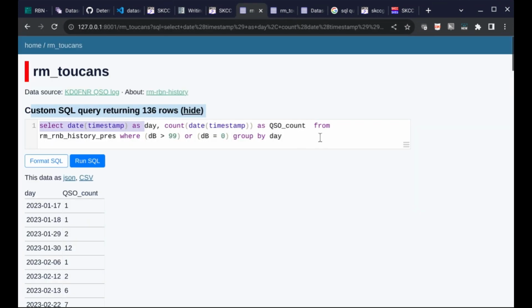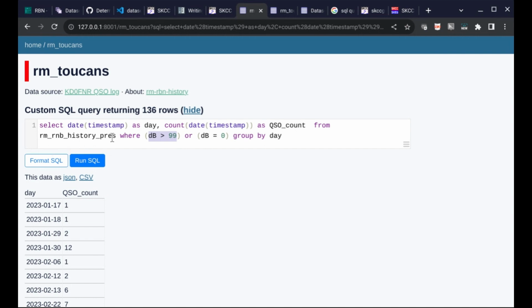So let's switch over to Datasette. All right. So what we're doing here, and I've already run the query, is looking at the date as just a day, and then counting the dates as QSO count, and we're doing a group by day. And we're saying they have to have a dB of over 99.